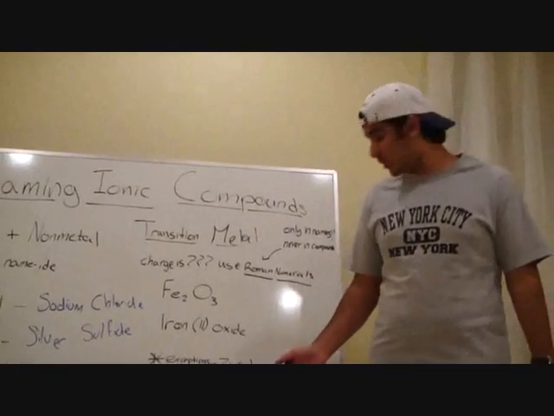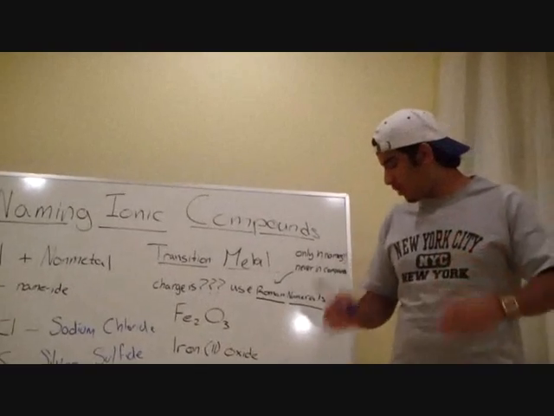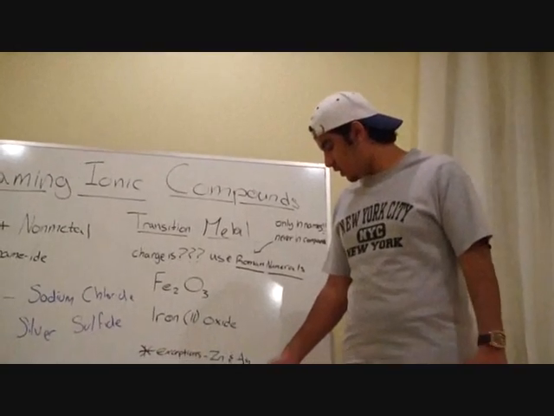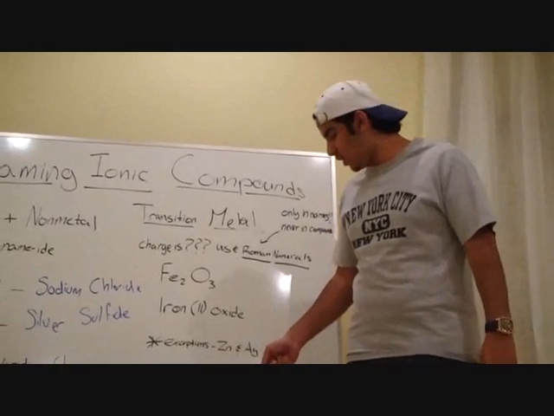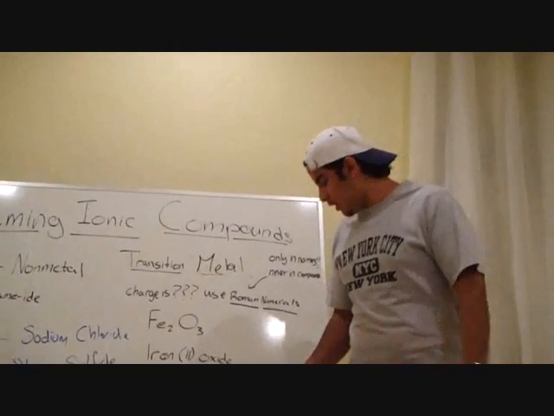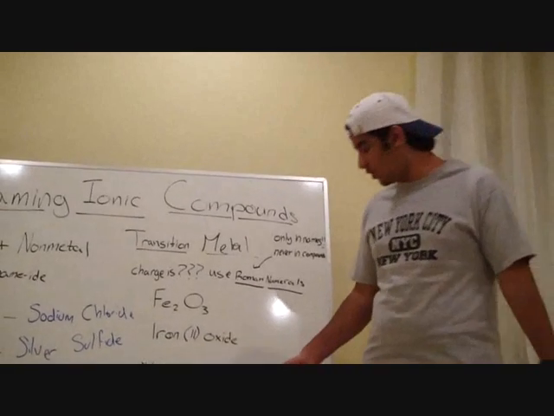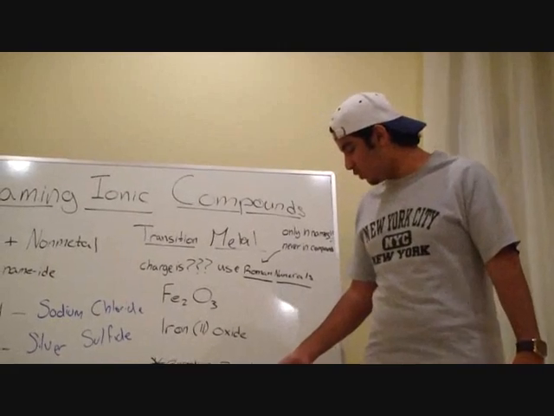There are metals and non-metals, but what about the transition metals? Transition metals are the ones in the middle of the periodic table. They are called transition metals because their charge is constantly changing. They don't have a definite charge, so how do we distinguish which one we use?